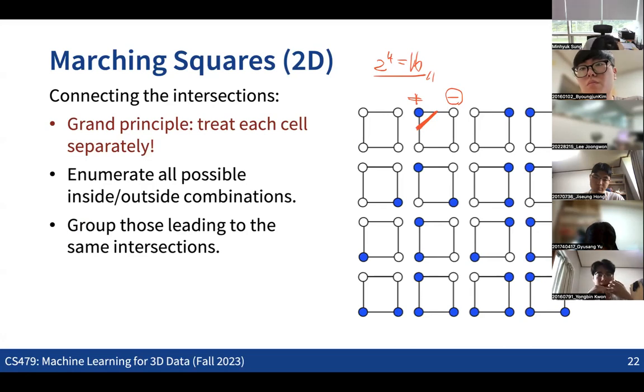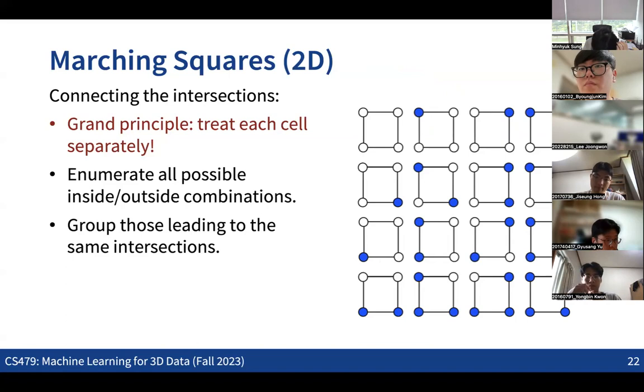And also we can connect these 2 points like this. And if we also have 2 blue dots at the top and 2 white dots at the bottom, then we are going to see the connection of the intersection points like this, right? So in this way, for all these 16 cases, we can make a lookup table of what edges we are going to see by connecting the intersection points. So those might be all the cases.